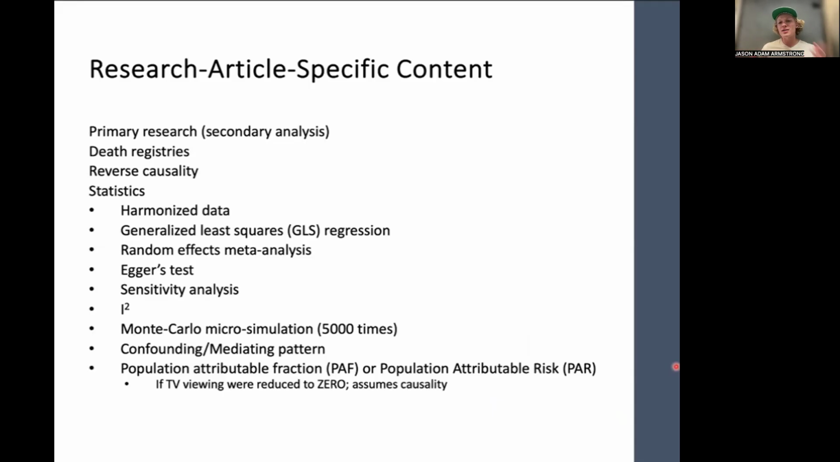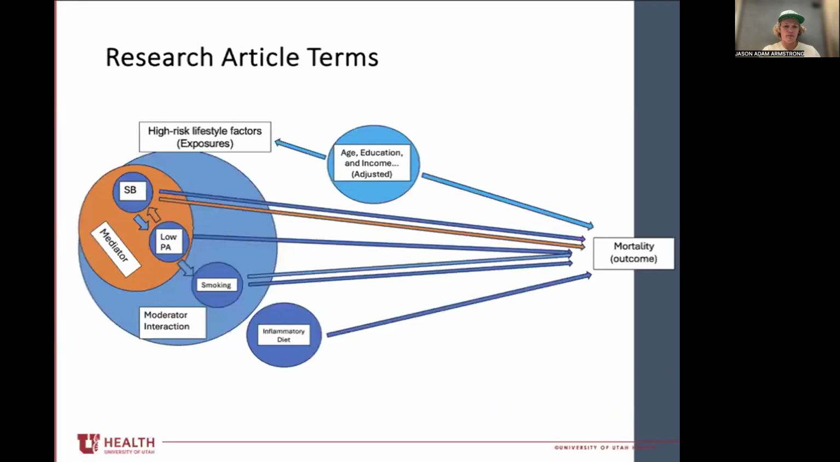Okay. So essentially, it might increase confidence intervals. It's actually going to decrease my chances of finding a significant result. So if I find a significant result, I'm going to have more confidence that there is indeed a significant association between TV viewing and mortality in this case. Okay, confounding and mediating, we're going to cover in the next slide, as well as population attributable risk.